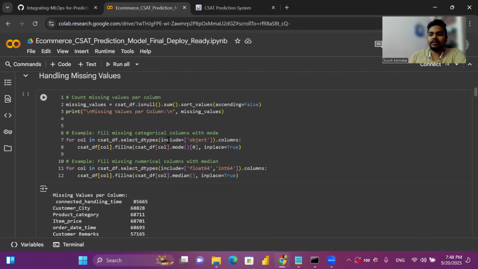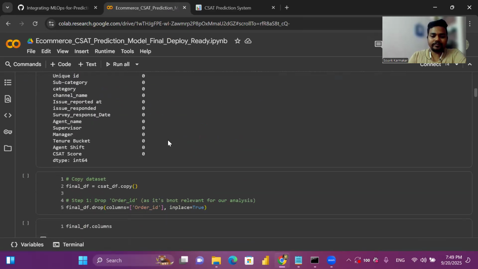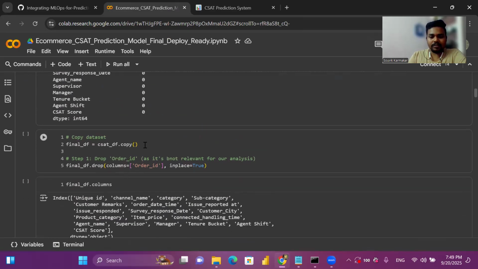So here basically we filled the missing values of object type with mode values, and for the numerical and float values we have used the median to fill the null values. And then for our own ease, we have created a copy version of the dataset so that if we face any issues, our original dataset can be intact and we can use that in further steps.